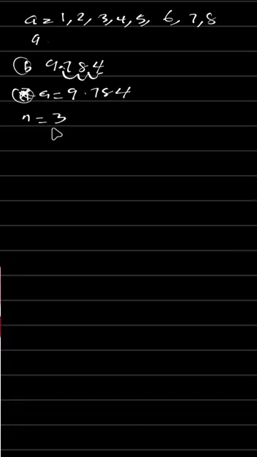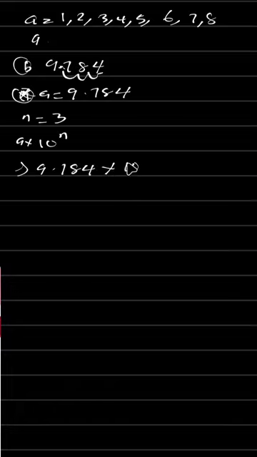Now let's put it together in the general expression, A multiplied by 10 to the power of n. Our A is 9.784, multiplied by 10 raised to the power of 3, since our n is 3.